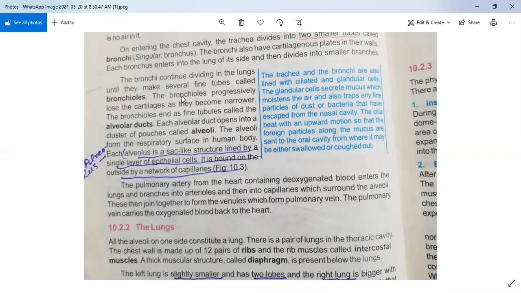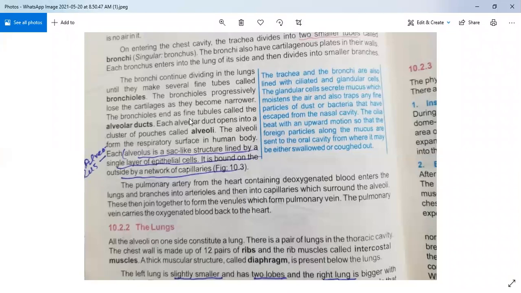Now we'll discuss the bronchioles. What are bronchioles? The bronchioles progressively lose the cartilages as they become narrower. Okay, they lose the cartilage as they become narrow. So the bronchioles end as fine tubules called the alveolar duct. What are they called? They are called the alveolar duct.